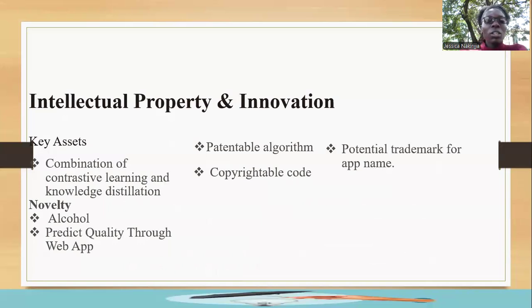On the intellectual property and innovation, our project doesn't stand alone. It is based on other approaches that have been investigated. First, the traditional approach depended on human testers, and this was subjective, slow, and also expensive.